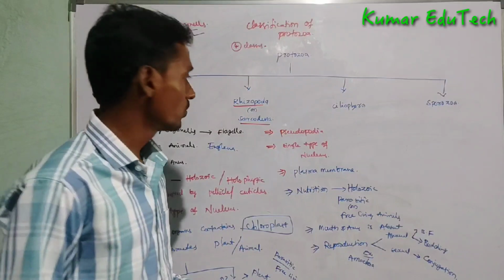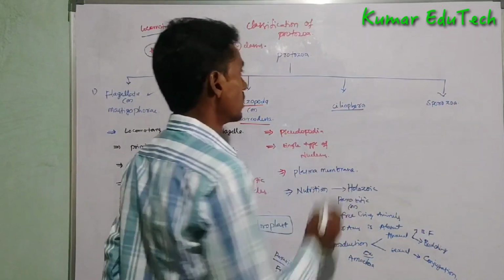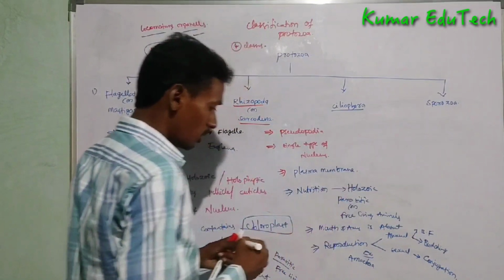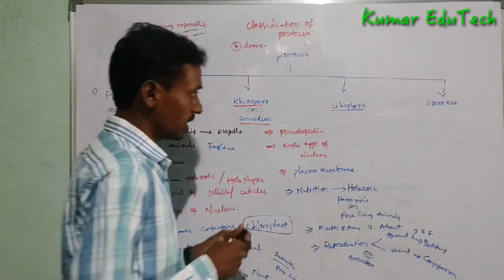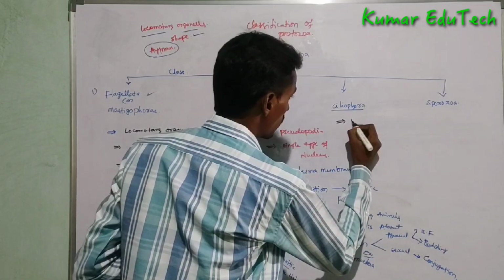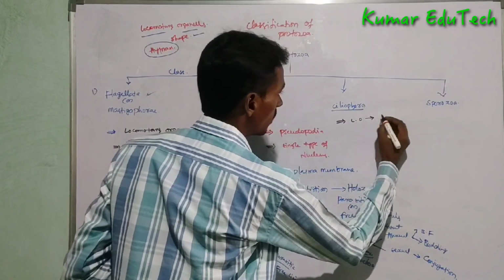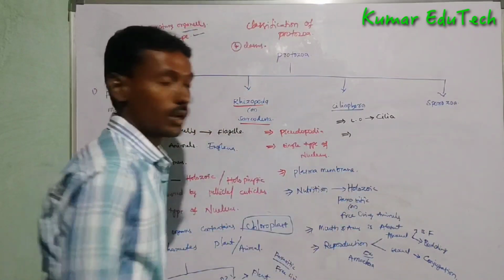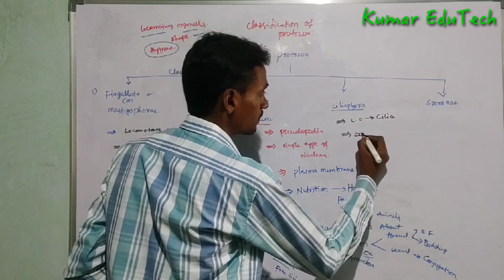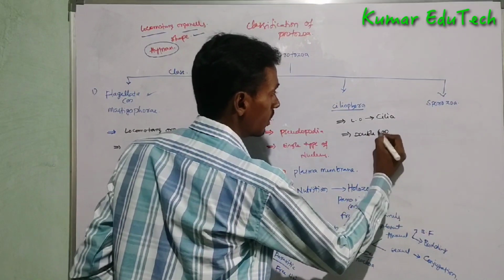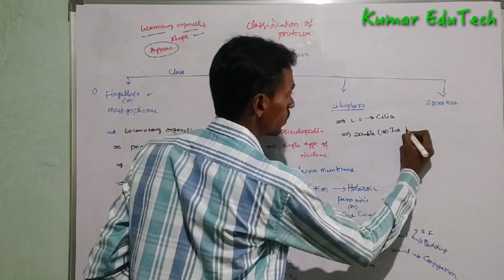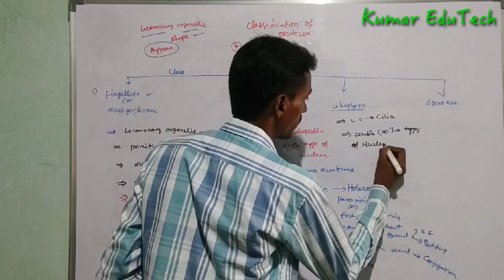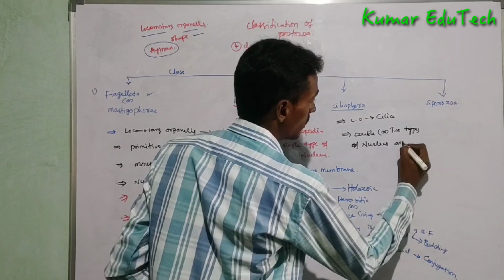Then going to the next class, Coleophora. In this, locomotory organs are cilia, and double or two types of nucleus are present.